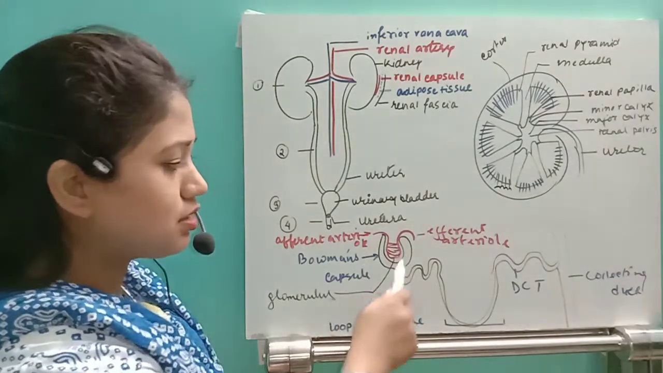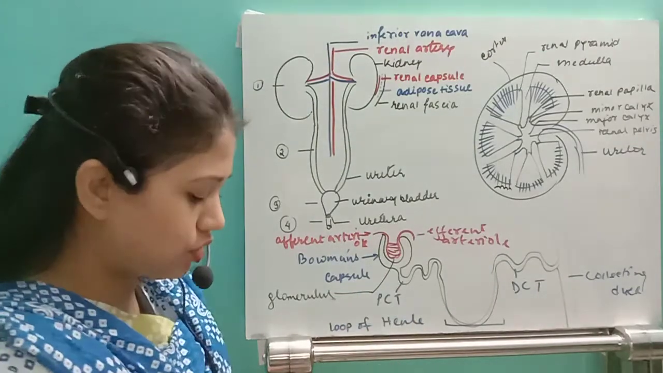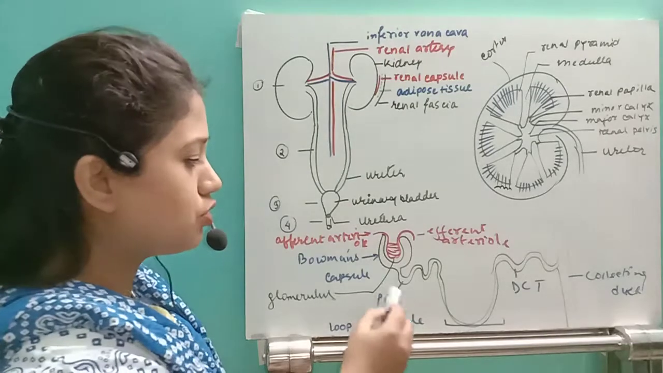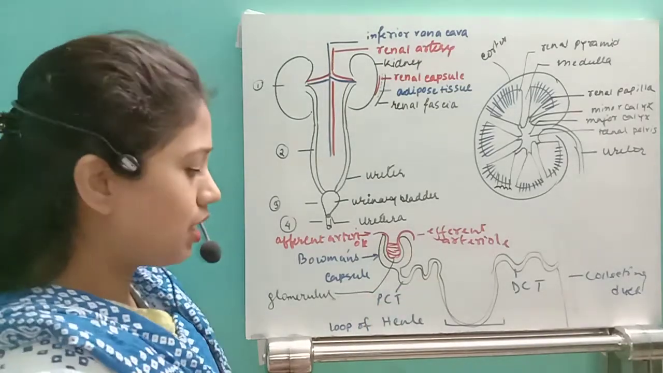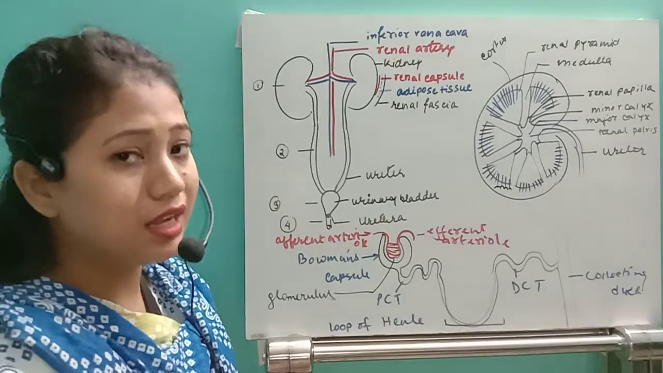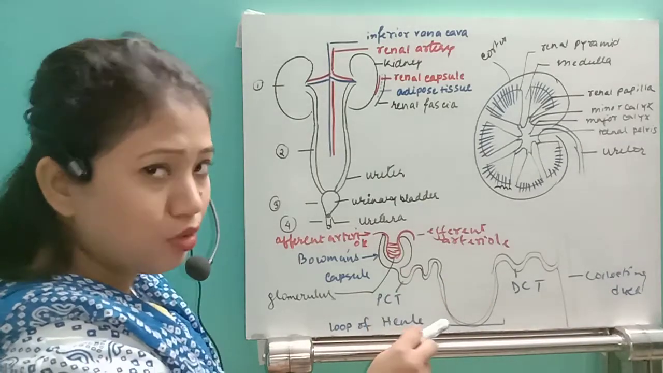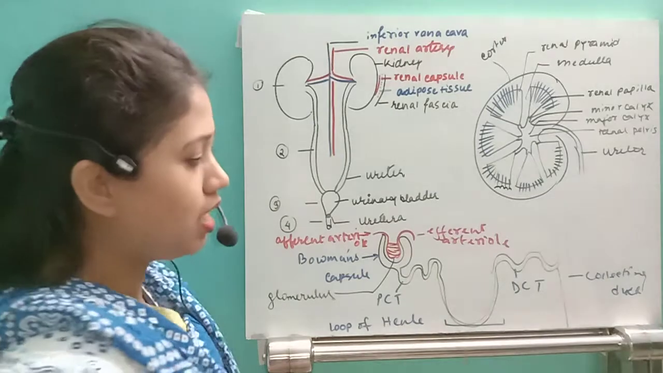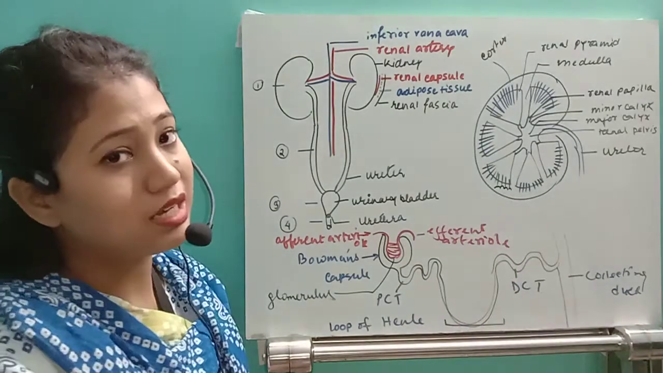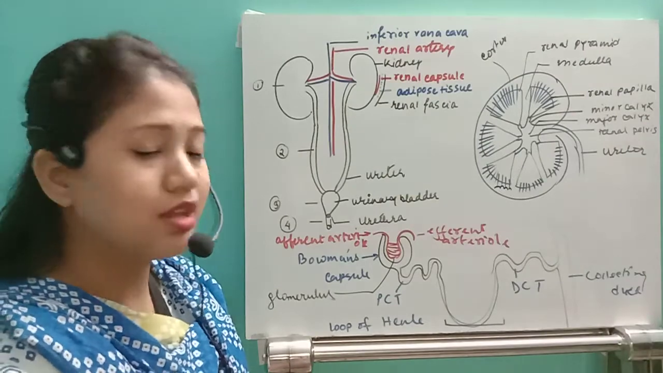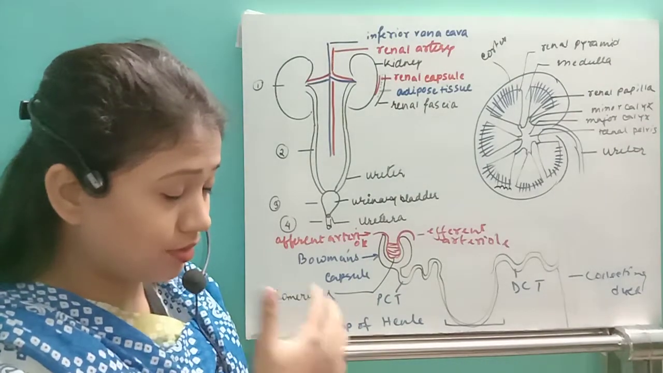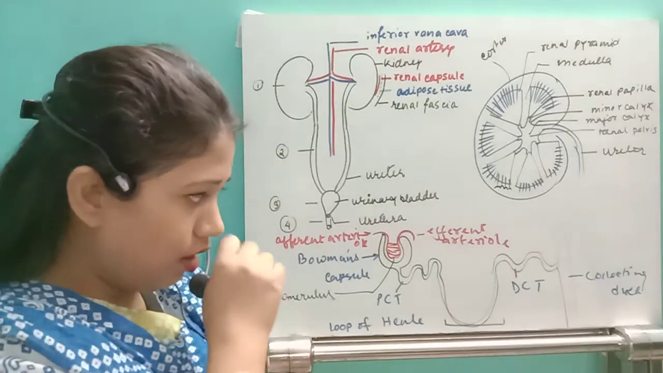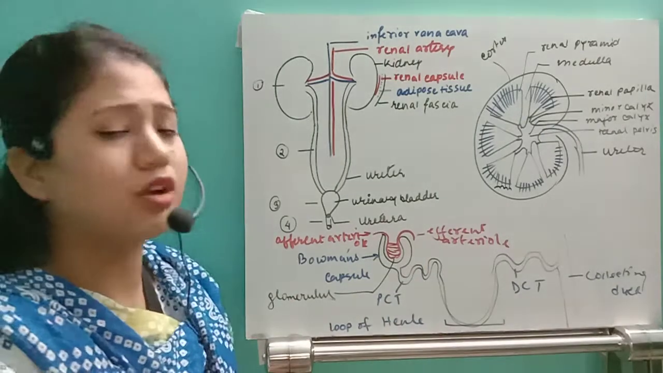Then we have seen this is the Bowman's capsule. Bowman's capsule will lead to a tube, a duct, that will be called the proximal convoluted tubule. So here we have these convolutions. Then after that we have the loop of Henle. We have the descending limb of the loop of Henle first, and then the ascending limb. Then after that we have the DCT, the distal convoluted tubule, and all these distal convoluted tubules eventually will meet the collecting duct. So this is the structure of the nephron.